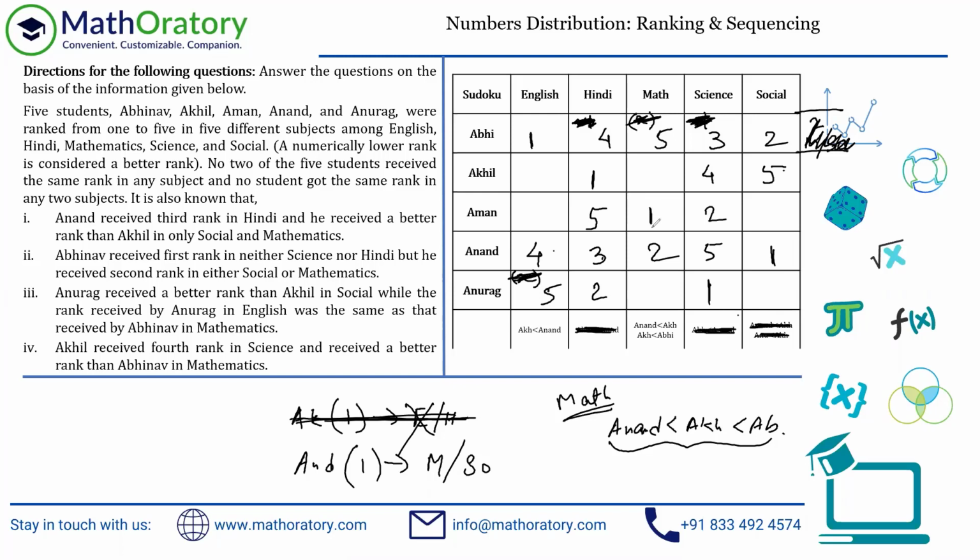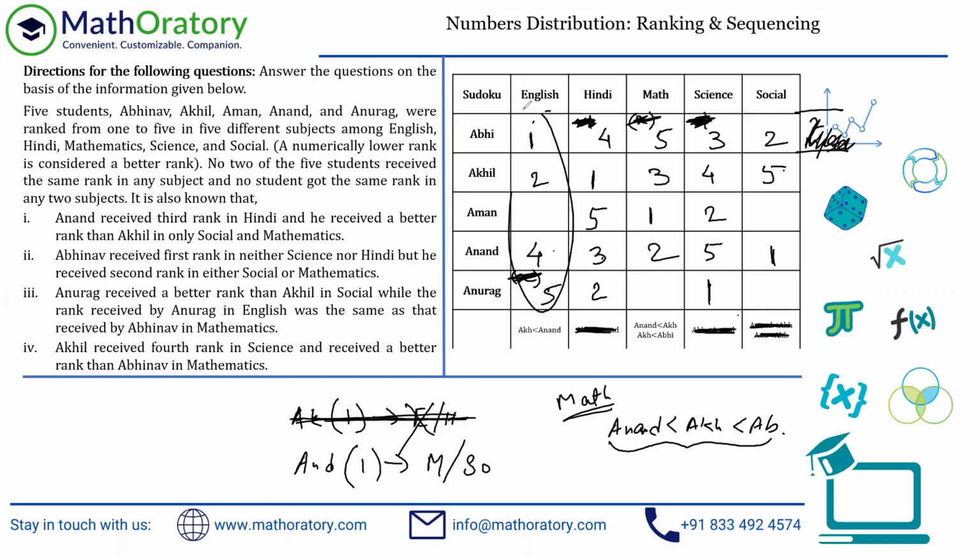Look at all the rows and all the columns. That's the only position 1 can enter. What else do we have missing? Okay, let's look row wise. So 1, 4, 5, we have 2 and 3 missing in Akhil's row. 2 and 3 missing. 2 cannot come here for Akhil. So it must be 2 here and 3 here.